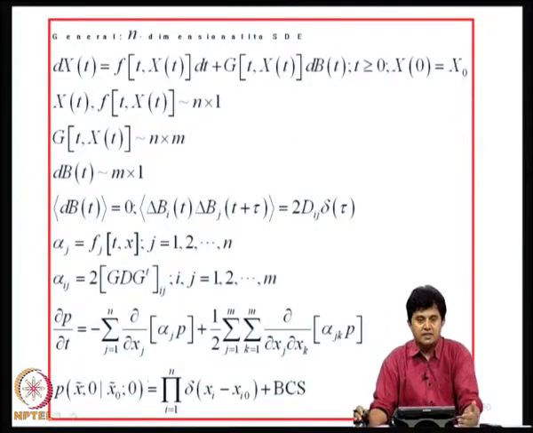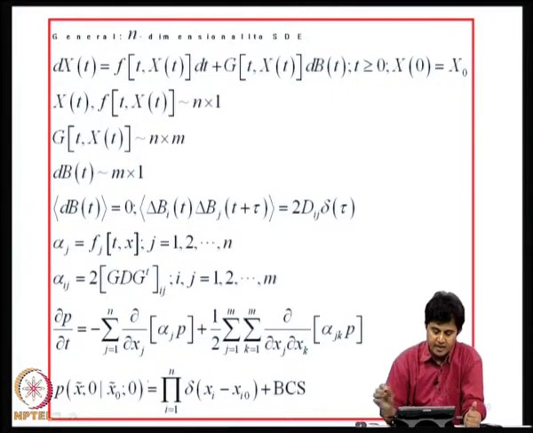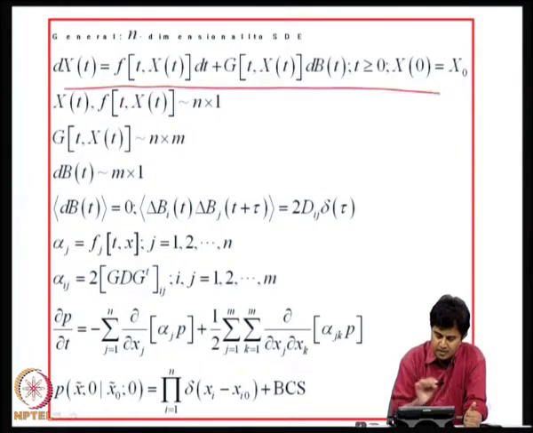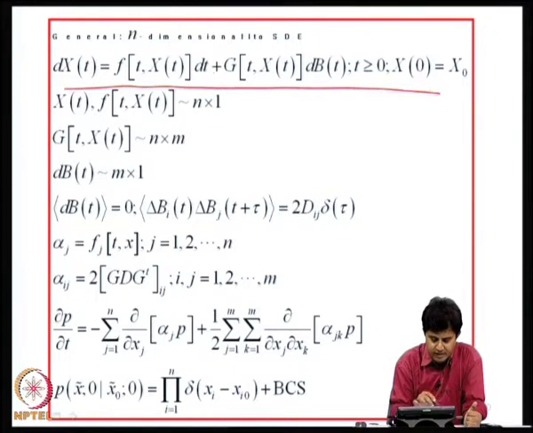Now, if we consider a general n dimensional Ito's stochastic differential equation, I have shown that a multi-degree of freedom system can always be cast in that form. So, we can consider a general Ito's multi-degree equation where there are nonlinear drift and diffusion terms.